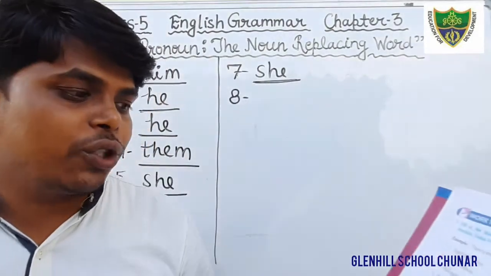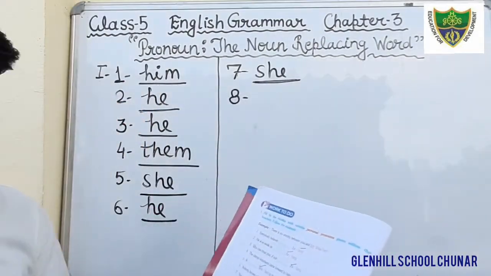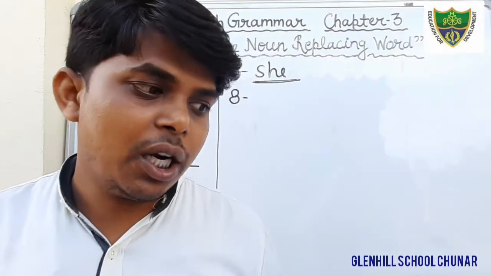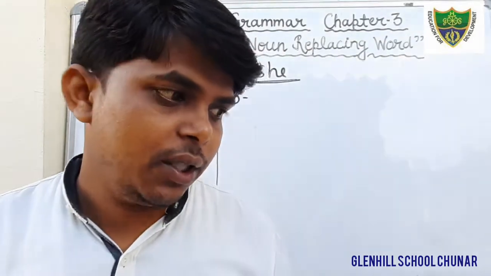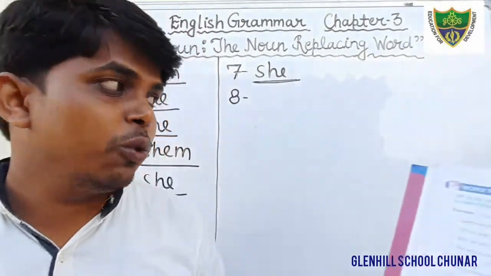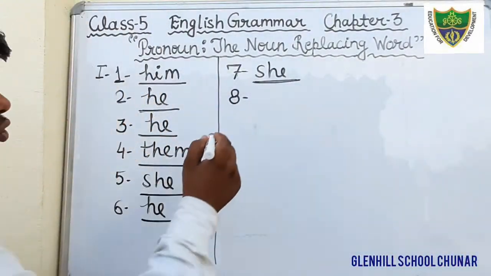And now come to question number 8. What is question number 8? Where is you or your? There are two options, you or your. Where is you house? No, that is wrong. Where is your house? That is correct. So you will fill in the word your.